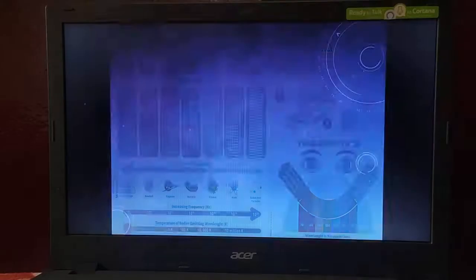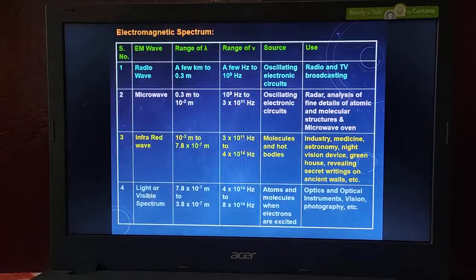These are the uses of radio waves, microwaves and UV waves, ultraviolet rays. And what is the use of infrared rays? Here we have our chart table. These are the ranges of electromagnetic waves in terms of wavelength and frequency. Here we have our third column. The first column is serial number, the second one is electromagnetic wave, which kind of electromagnetic wave it is, and the third